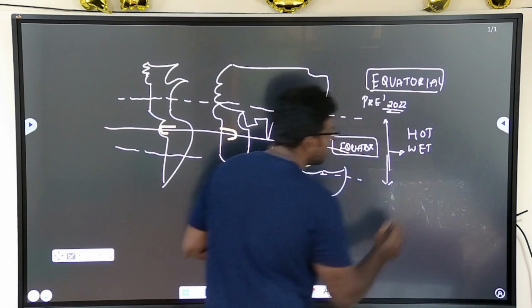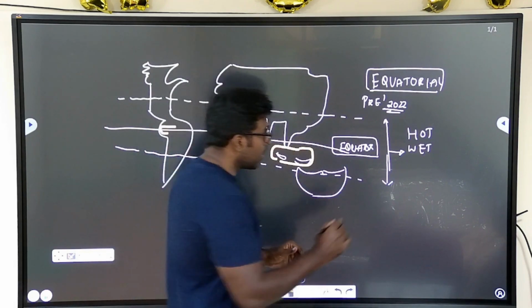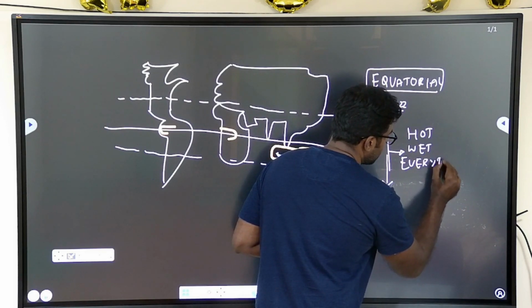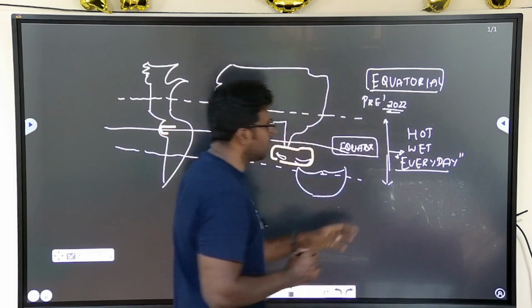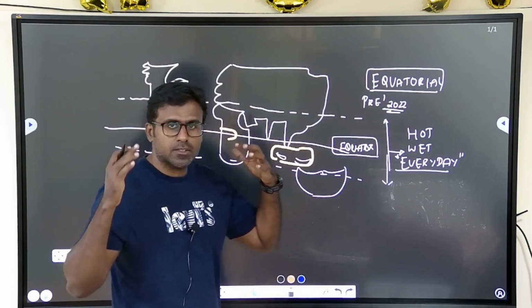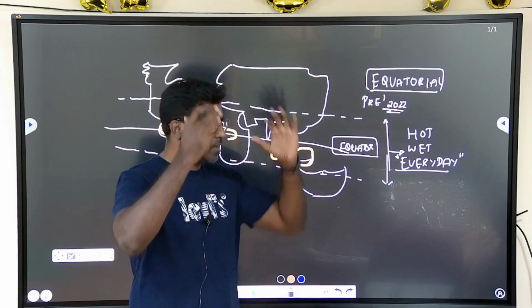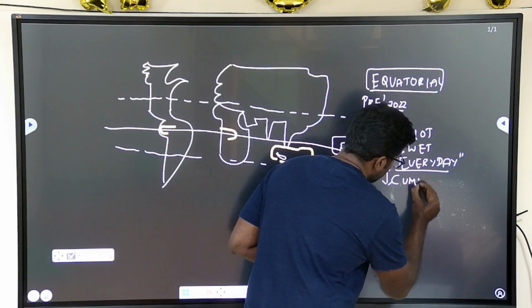There is rainfall every day. It is not one day, two days, three days of the year. Every day. This is what you should be very aware of. You can think of any other place, you will not have everyday rainfall. Here the sun is so high, the temperature is so high, that every day the water evaporates and every day the rainfall comes, and there will be cumulonimbus cloud.